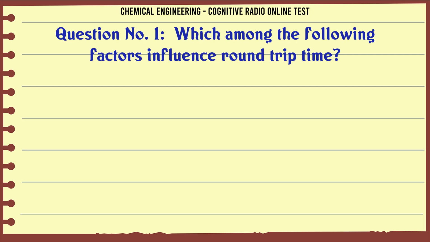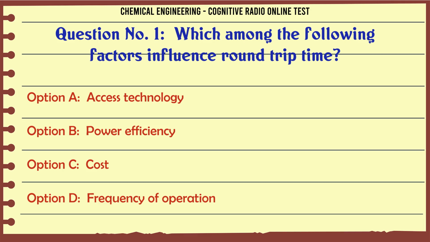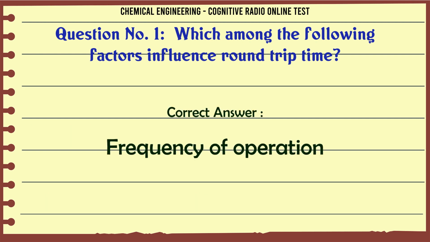Which among the following factors influence round-trip time? A. Access technology. B. Power efficiency. C. Cost. D. Frequency of operation. The correct answer is frequency of operation.